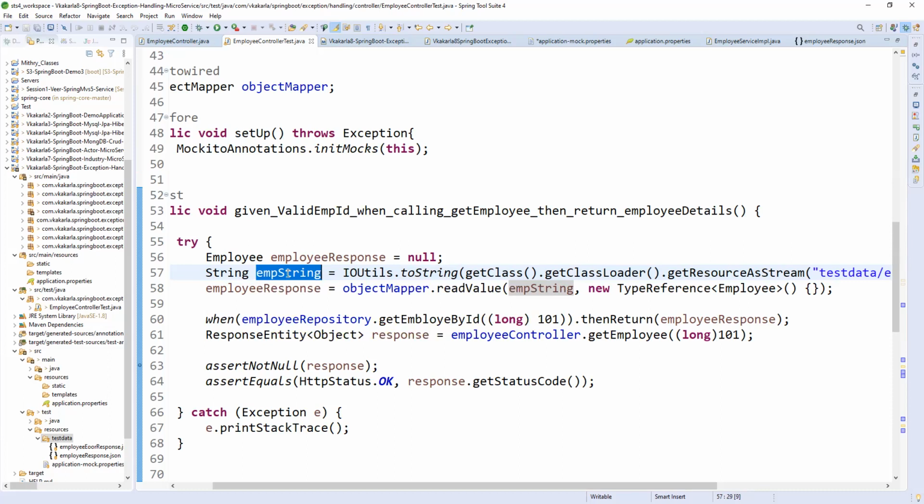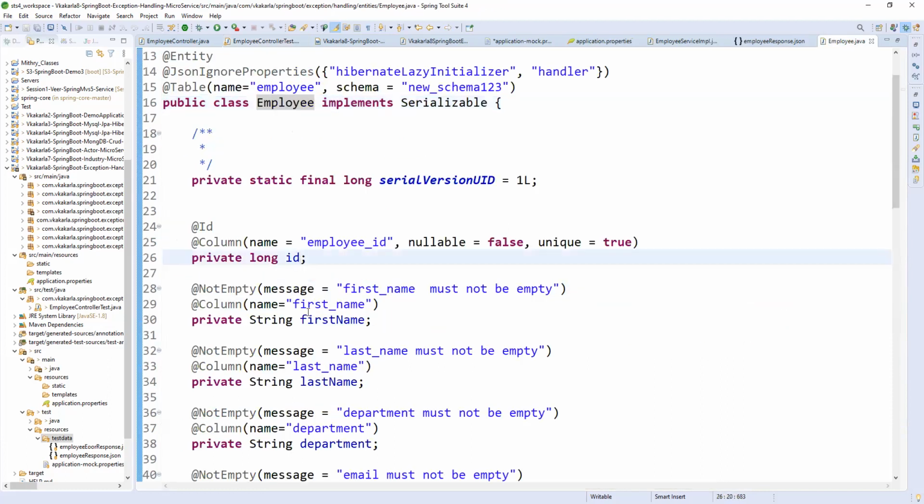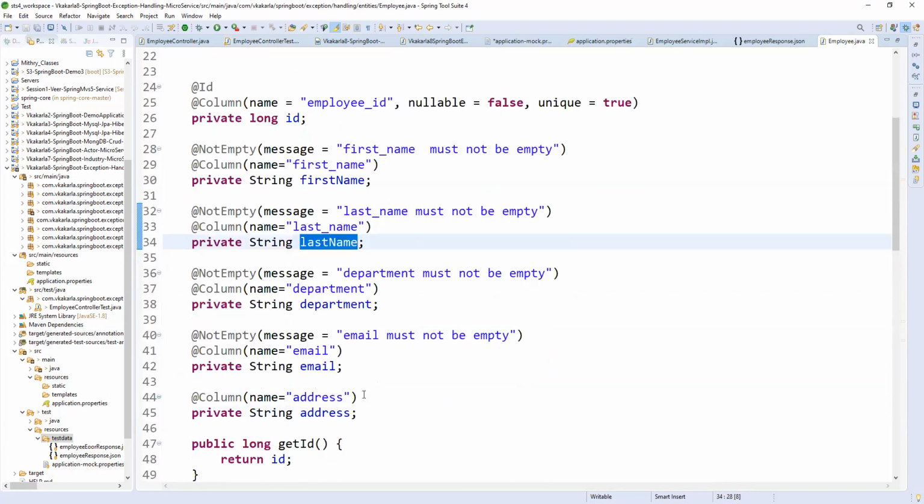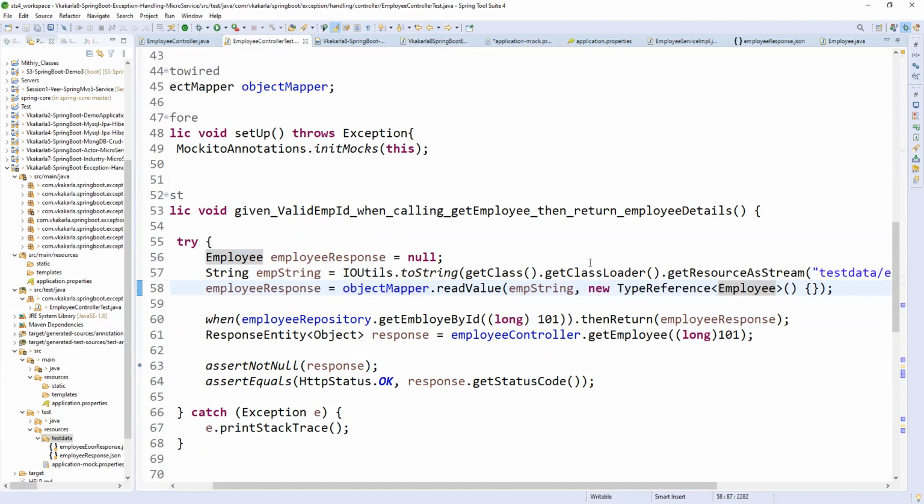So if you have a JSON string, using object mapper you can convert it, with a type reference of the dynamic object. The same employee will have ID, first name, last name, and department, the same fields, right? So if you have a DTO with the same fields, you can pass it here. It will automatically convert to this employee object based on these values. Why?